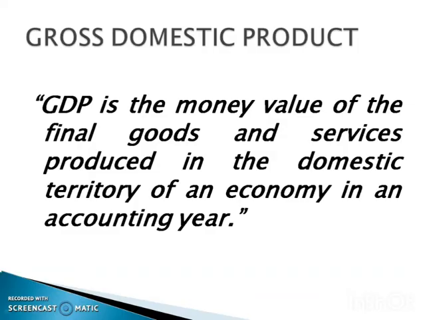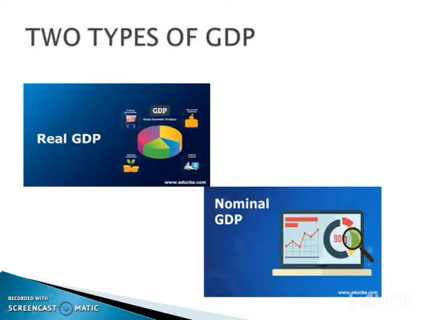So what is GDP? GDP is the money value of the final goods and services produced in the domestic territory of an economy in an accounting year. That is, GDP is simply the sum total of the goods sold in an economy at a given price. So there is a question, which price is being taken for the estimation of GDP? On the basis of the price taken for the measurement of GDP, GDP is divided into two. They are real GDP and nominal GDP.